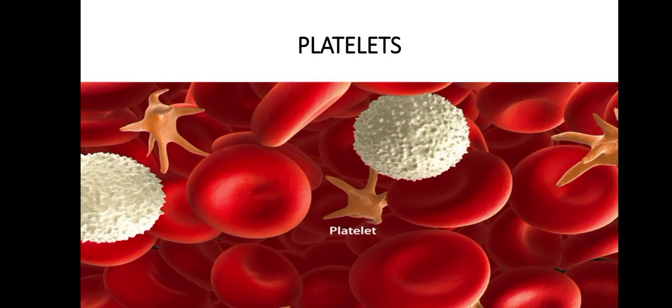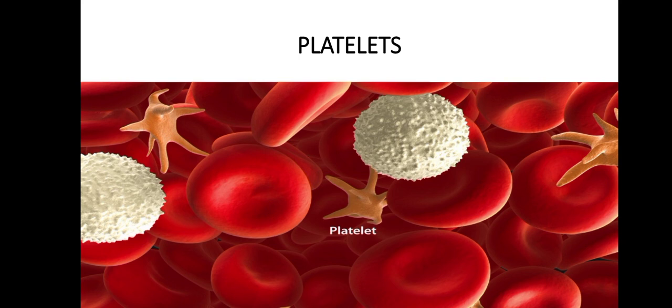Now we will discuss another blood cell in our body, that is platelets. Platelets are the tiny fragments of special cells formed in our bone marrow. Platelets help in the clotting of blood in a cut or wound. When a cut or wound starts bleeding, then platelets clot the blood and make the blood semi-solid, due to which further bleeding stops.